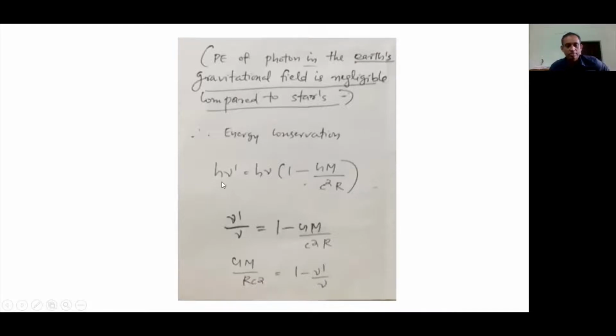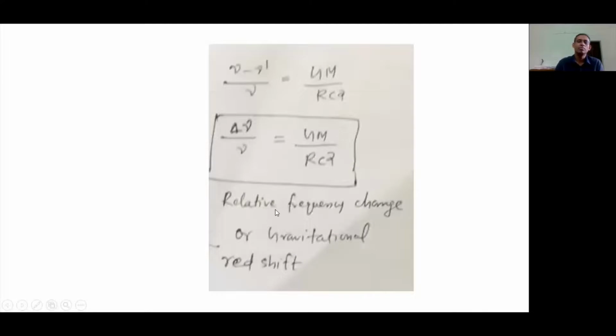So the total energy on the Earth is h nu prime, and on the star's surface, when the photon was emitted, its total energy is h nu times 1 minus GM by c square R. This is the equation from the law of conservation of energy. h cancels, so nu prime by nu is 1 minus GM by c square R. With a little rearrangement, 1 minus nu prime by nu is equal to GM by R c square.